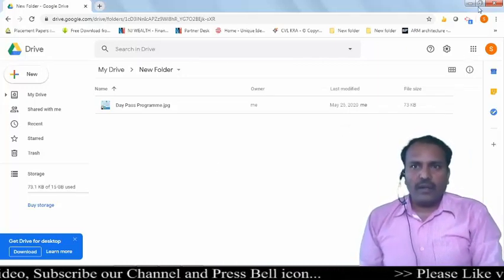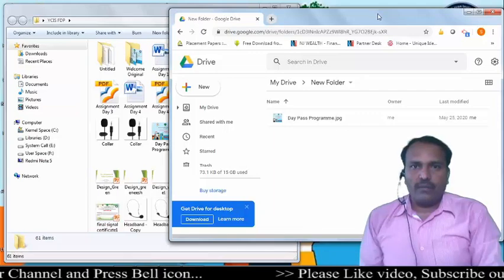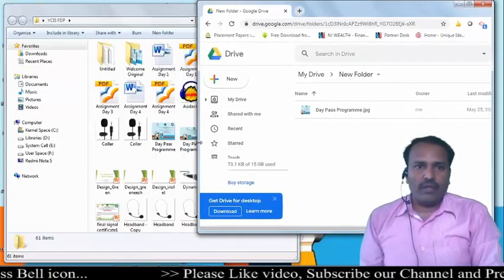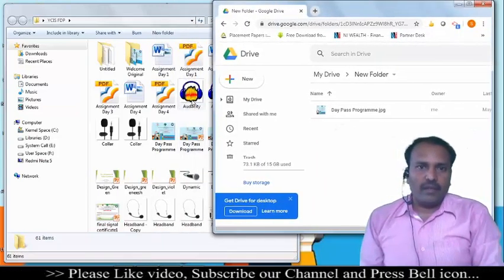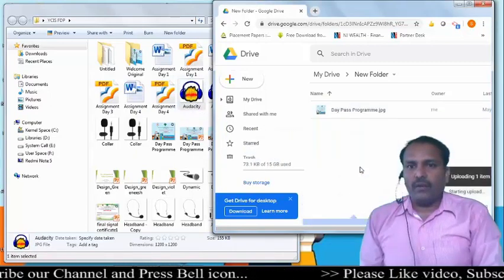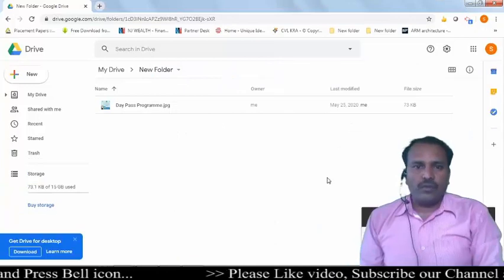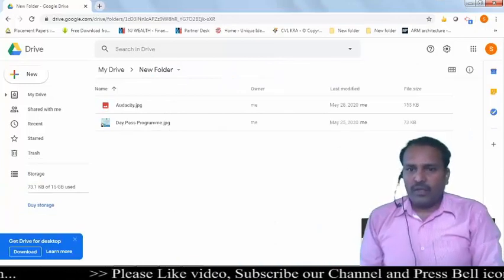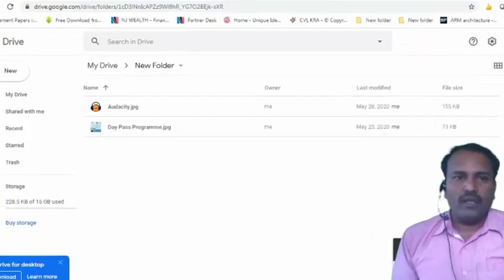You can also drag and drop files to Google Drive. Let us see how we can drag. So I will minimize this window for the dragging option, and now I will drag this file to my drive. Okay, so see, uploading one item, and uploading has been completed.